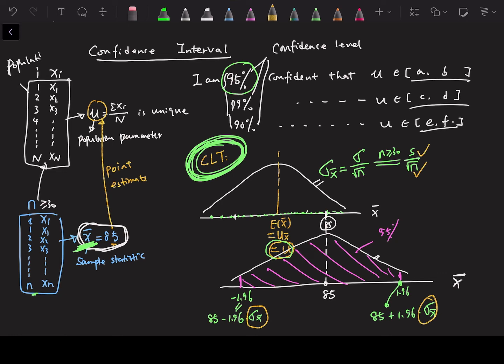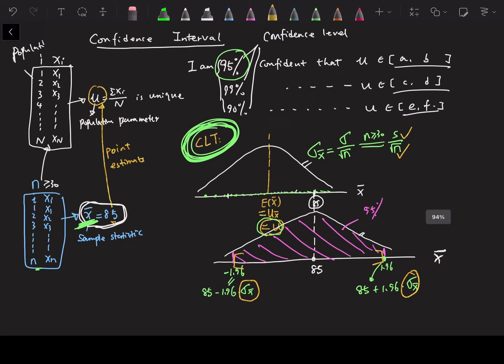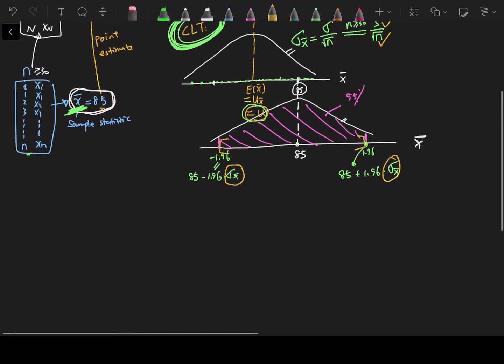So now you can say 95% of the time, or I'm 95% confident that the population mean is within this range. Let me write it this way: I am 95% confident that the population mean is within this range.